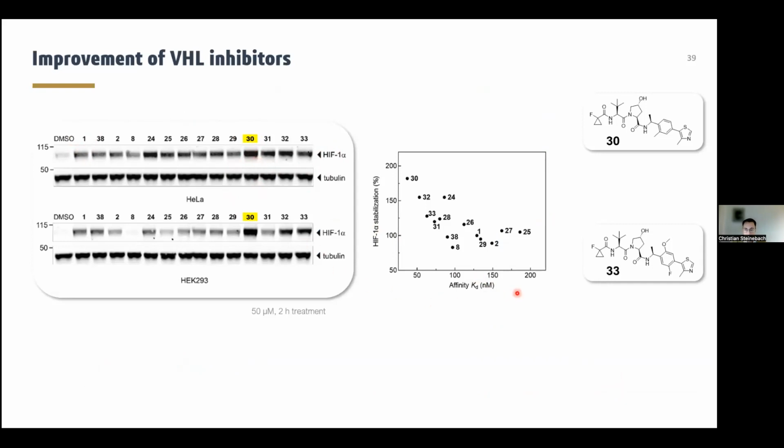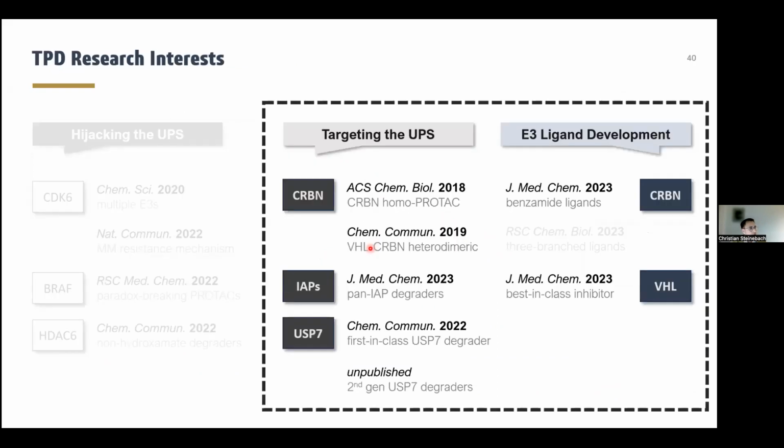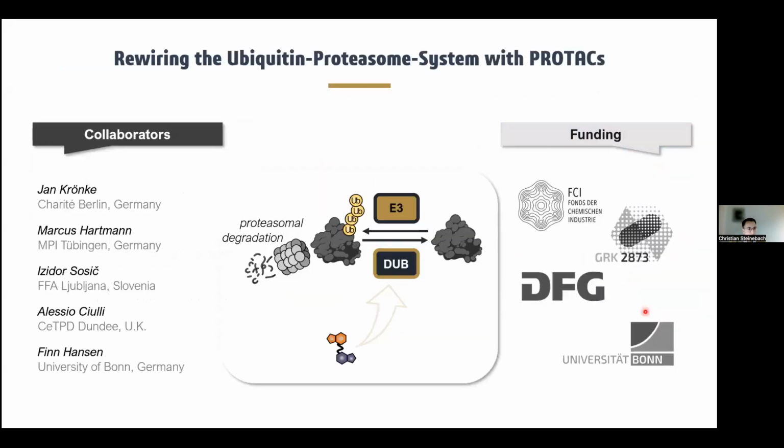In general, the in vitro binding affinity correlated well with the HIF-1 alpha stabilization capacities. With that, I also want to end my tour through our recent publications on ligase and DAP degraders, as well as the selected case studies for Cereblon and VHL ligand development.